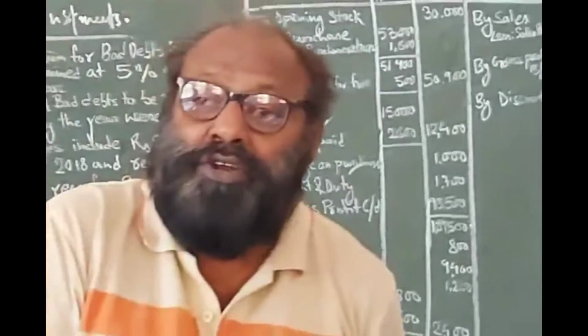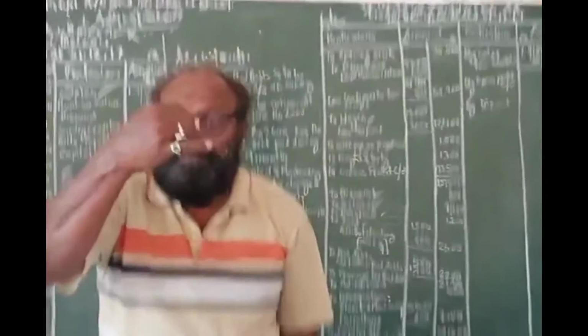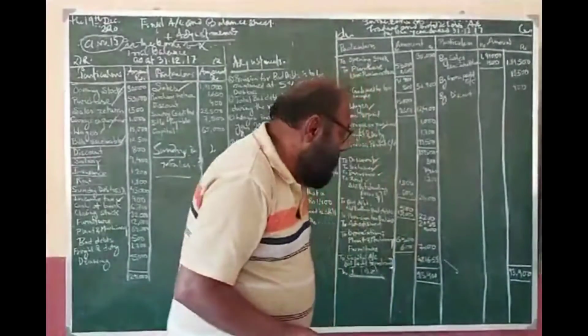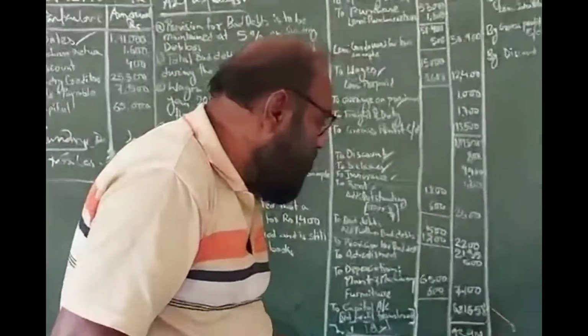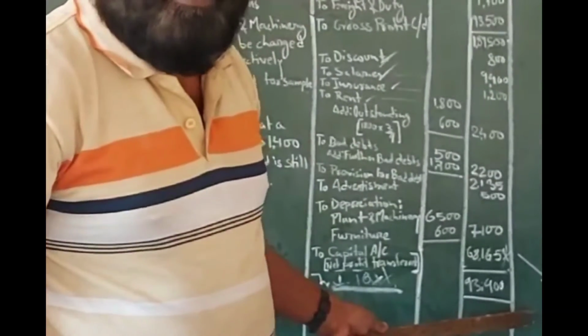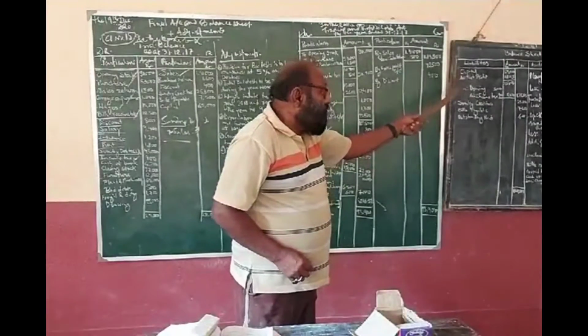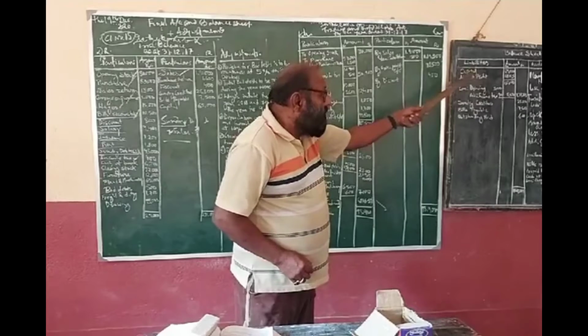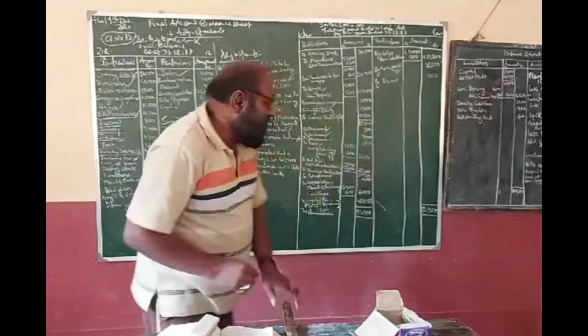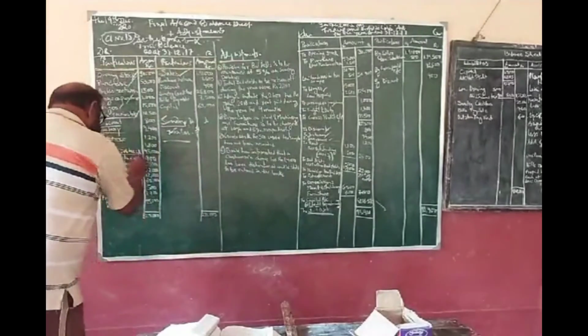Number two, I have already told you, friend, income tax may be treated in two different ways. It may be deducted from net profit in the profit and loss account, or you may show it against capital as net profit less income tax. Okay, so that is for income tax.